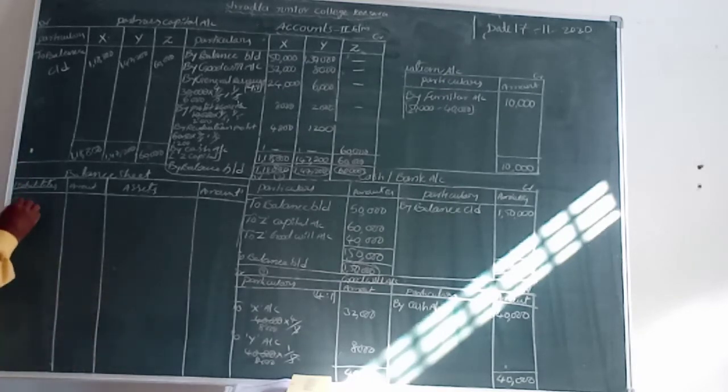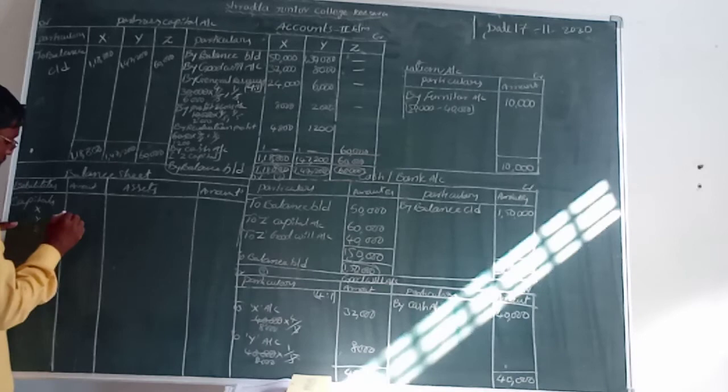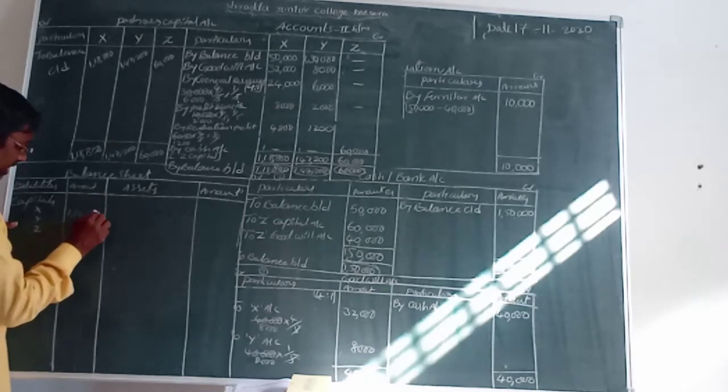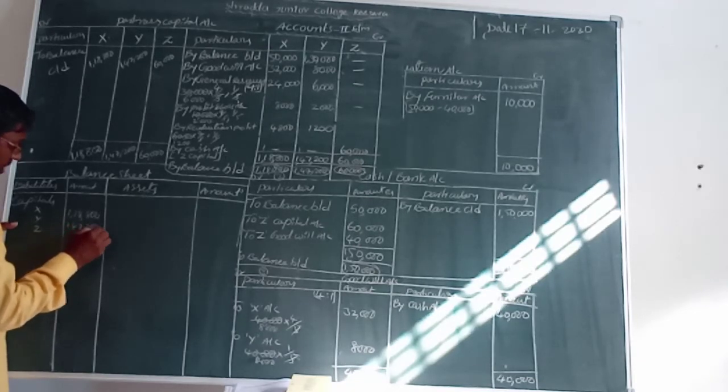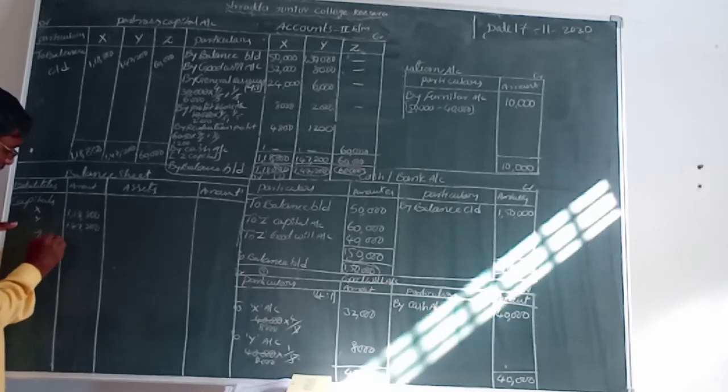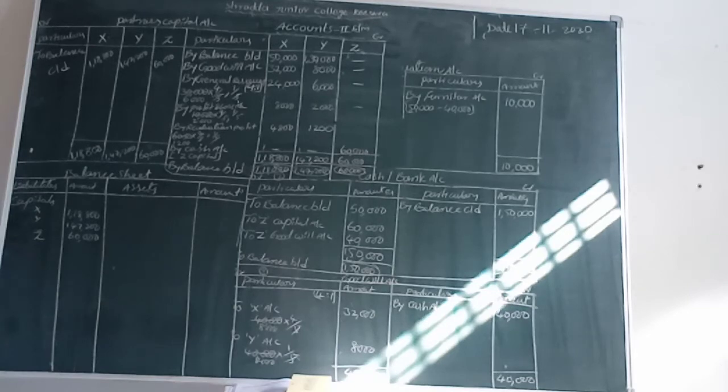First, what is given? Capitals. Write down here capitals X, Y and Z. What is the X value? 1,18,800. Y value is 1,47,200. Z value is 60,000 rupees. This is the new capitals of the new balance sheet. Now what is given? General reserves we already took into the partners' capital account, and the profit and loss account also we took into the partners' capital account.